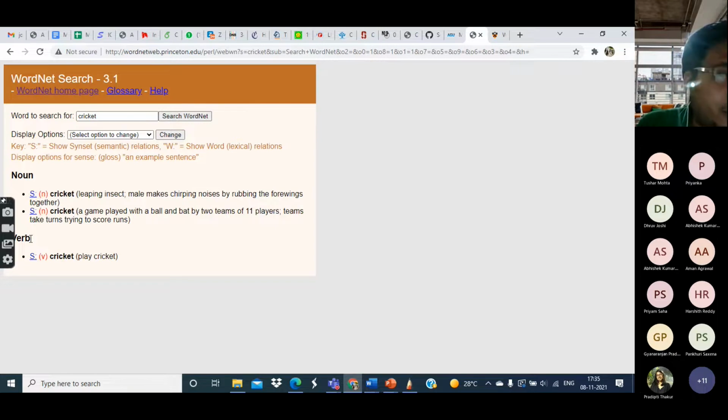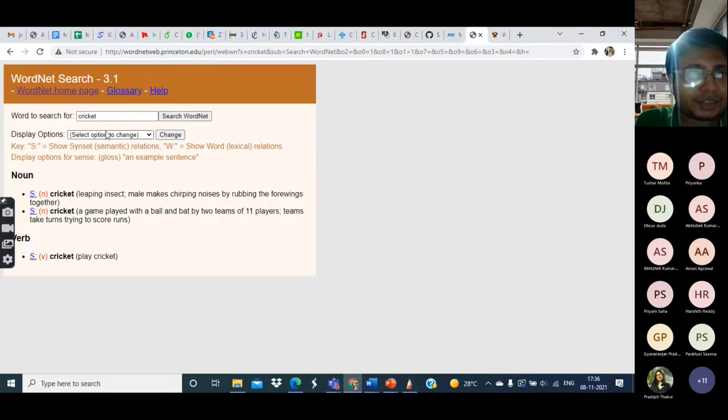And then the word cricket can also be used as a verb, although that may be quite unusual. Sometimes we use the word cricketing, which can be used as a verb or even as an adjective, right?